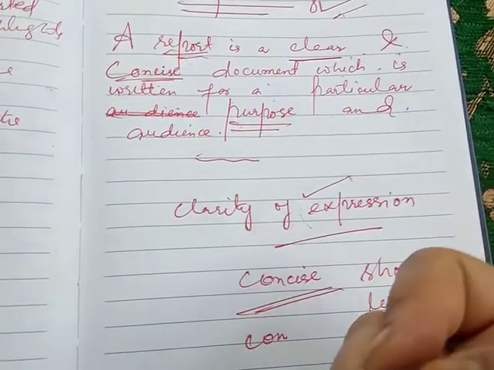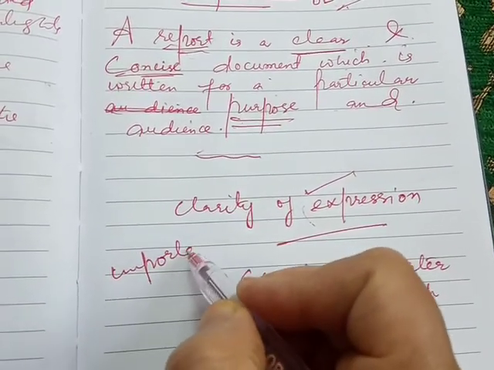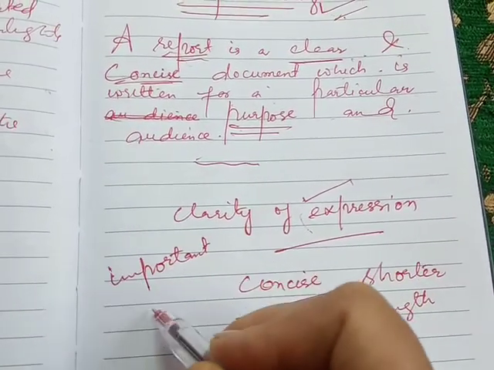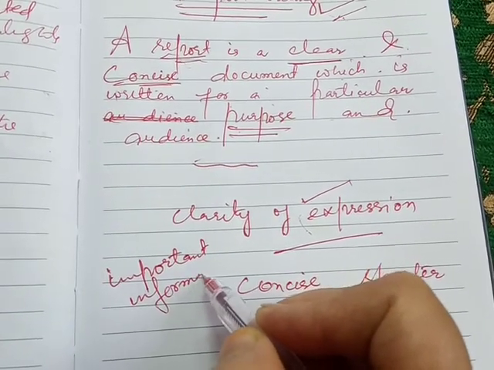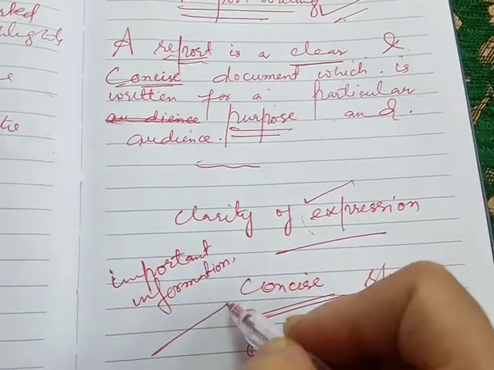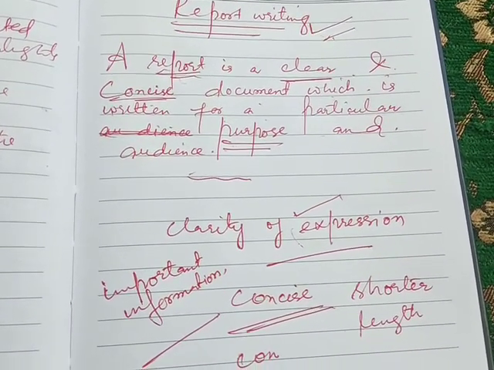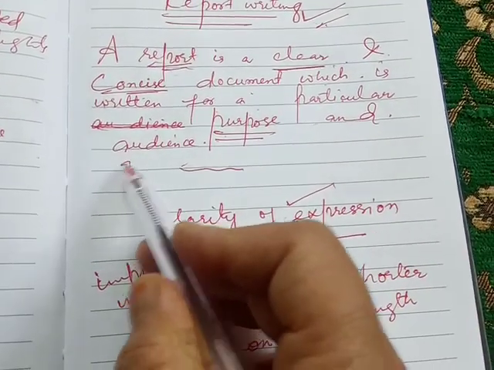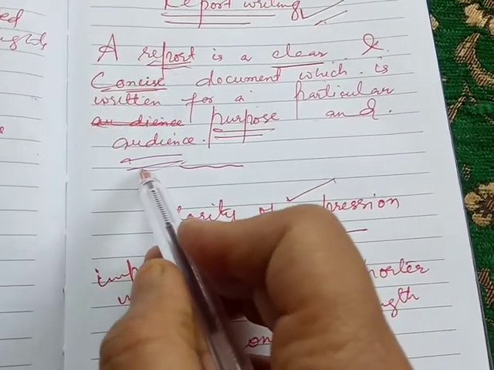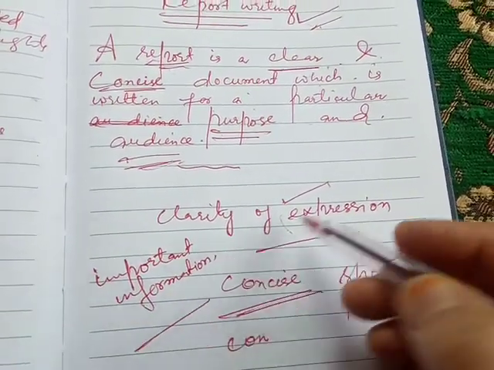Purpose means that it is written to provide certain important information. My dear students, it may be regarding an event or an incident, and it is meant for a particular audience. So a report is meant for a particular audience. The report may be written for a school magazine, journals, or newspapers.